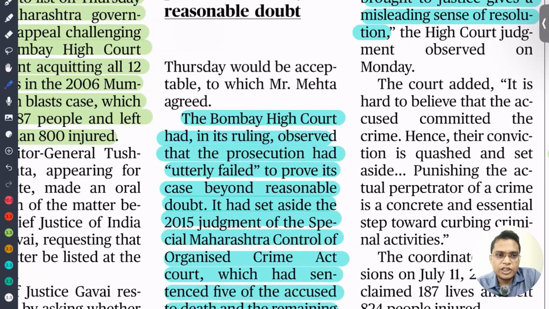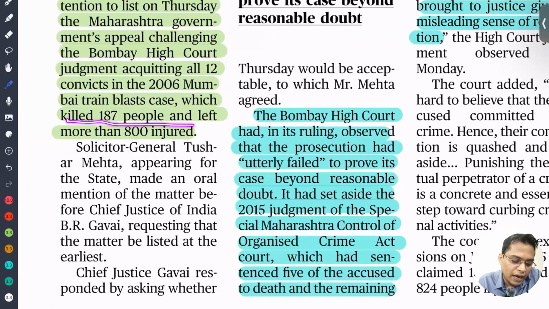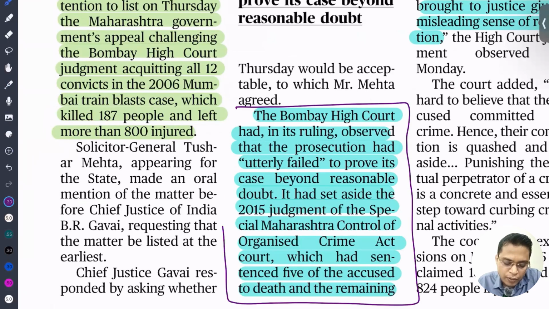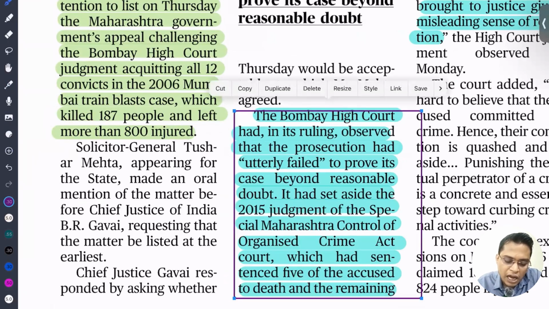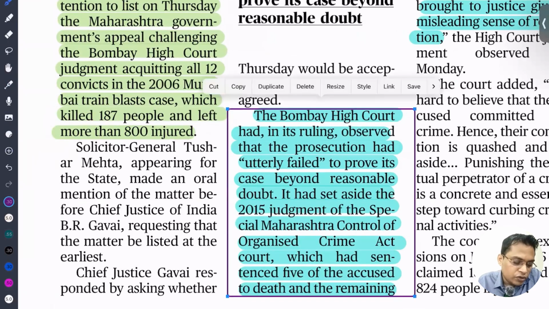I'm not saying whether these persons are right or wrong. So why have we failed? If such a magnitude of crime is happening, so many people have died, it is a failure of our investigation. We are not able to investigate properly. We are not able to provide the evidence properly. So that led to the acquittal. Okay? Not just acquittal, it led to the non-conviction of those who are the culprits.